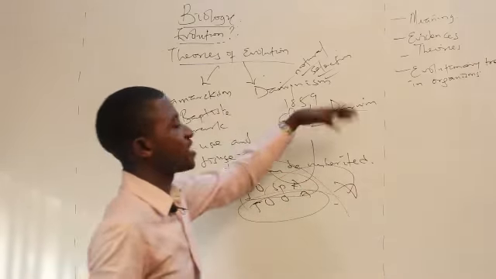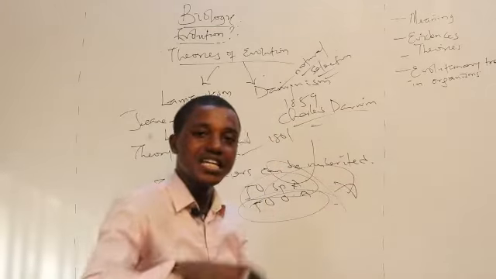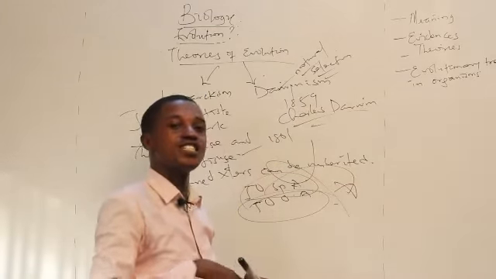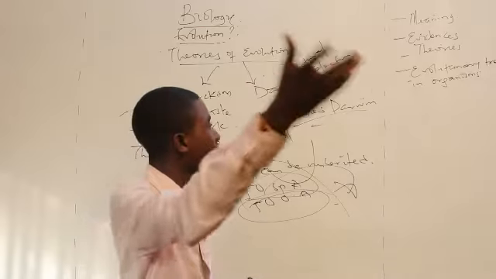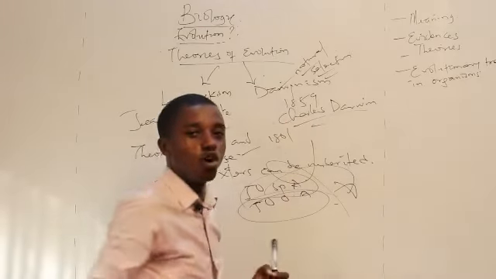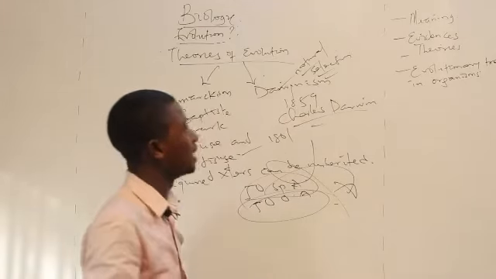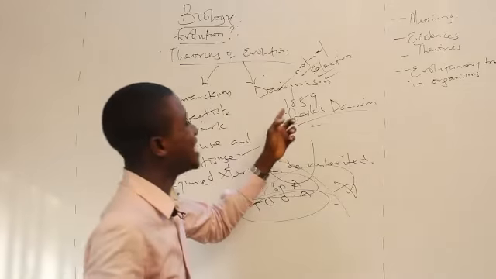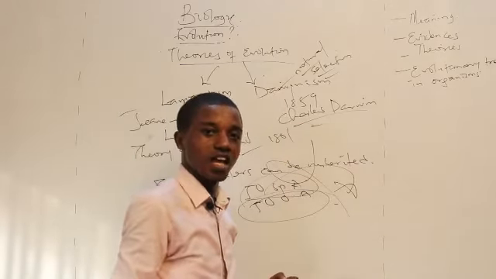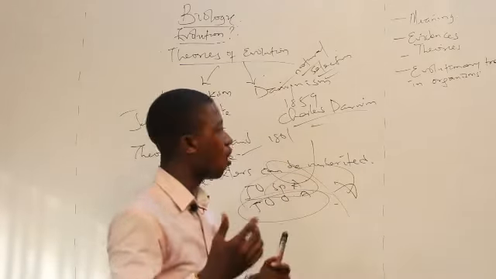Now Darwinism is saying that the environment has a part to play in determining the kind of species that we tend to see over time. That is his claim. He laid hold on the influence of the environment, and he propounded this in 1859. His theory is also known as the survival of the fittest.